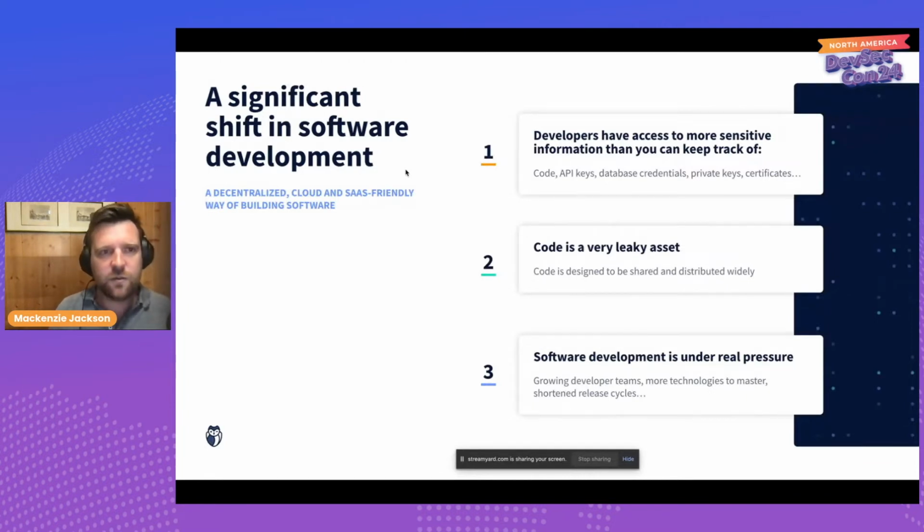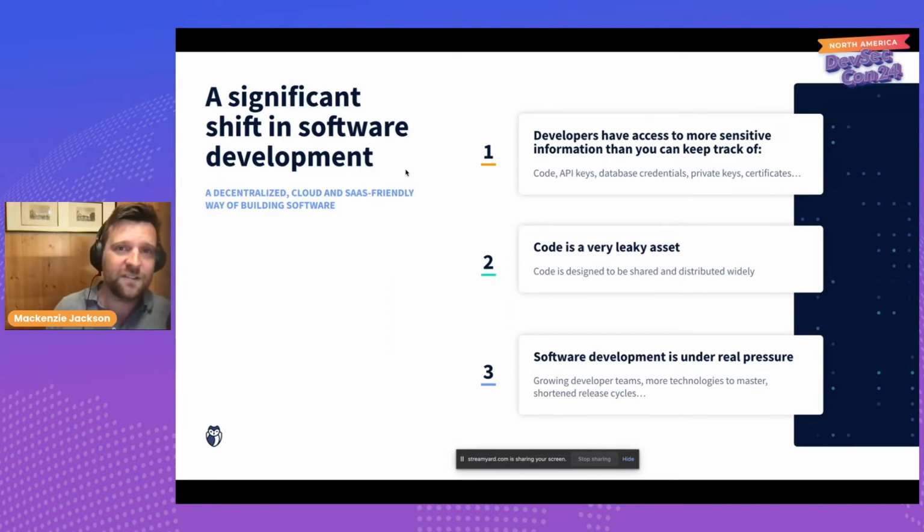We extrapolate this to a lot of areas in our organizations. It could be open source components we're building on, SaaS platforms, managed services, or cloud infrastructure. This change has meant that we need to handle a lot of secrets, distribute them, and create a huge number of them in any given application. Now, the second problem is that code is a really leaky asset.